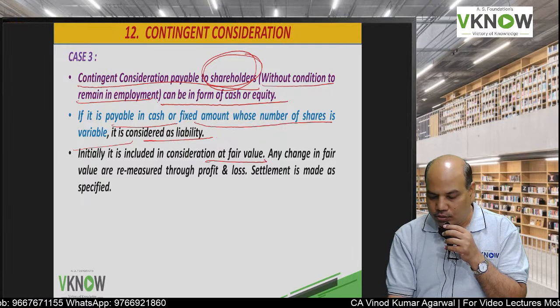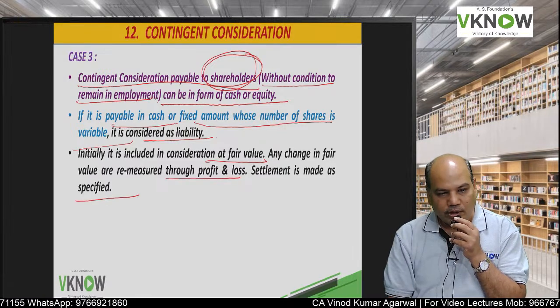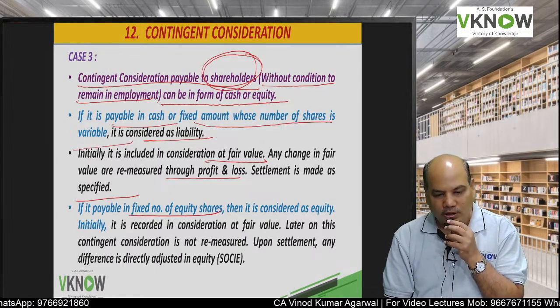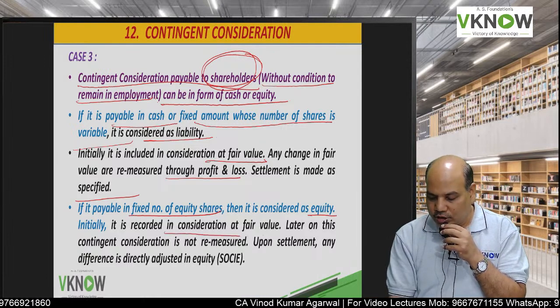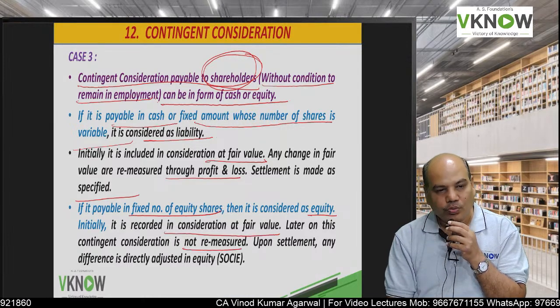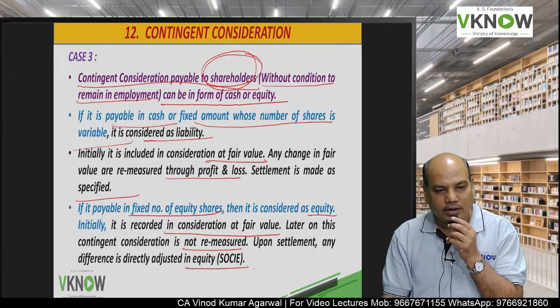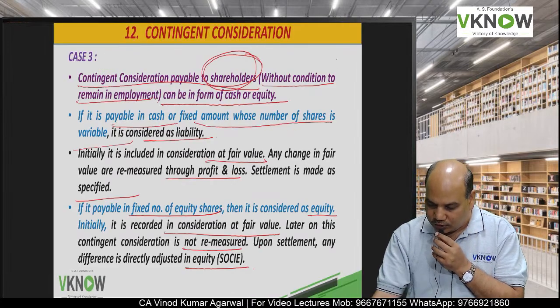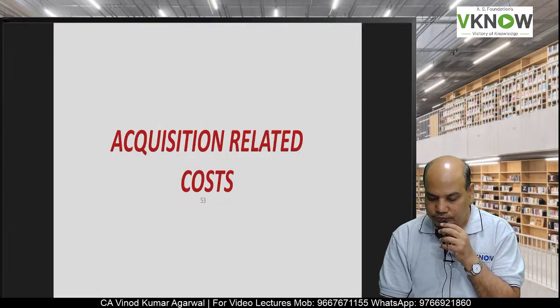Record at fair value, change in fair value to P&L account, settlement will be made as specified. If payable in a fixed number of shares, it is treated as equity, recorded at fair value, subsequently not remeasured upon settlement. Directly it will be adjusted in SOCIE. So this I think we had covered earlier also.